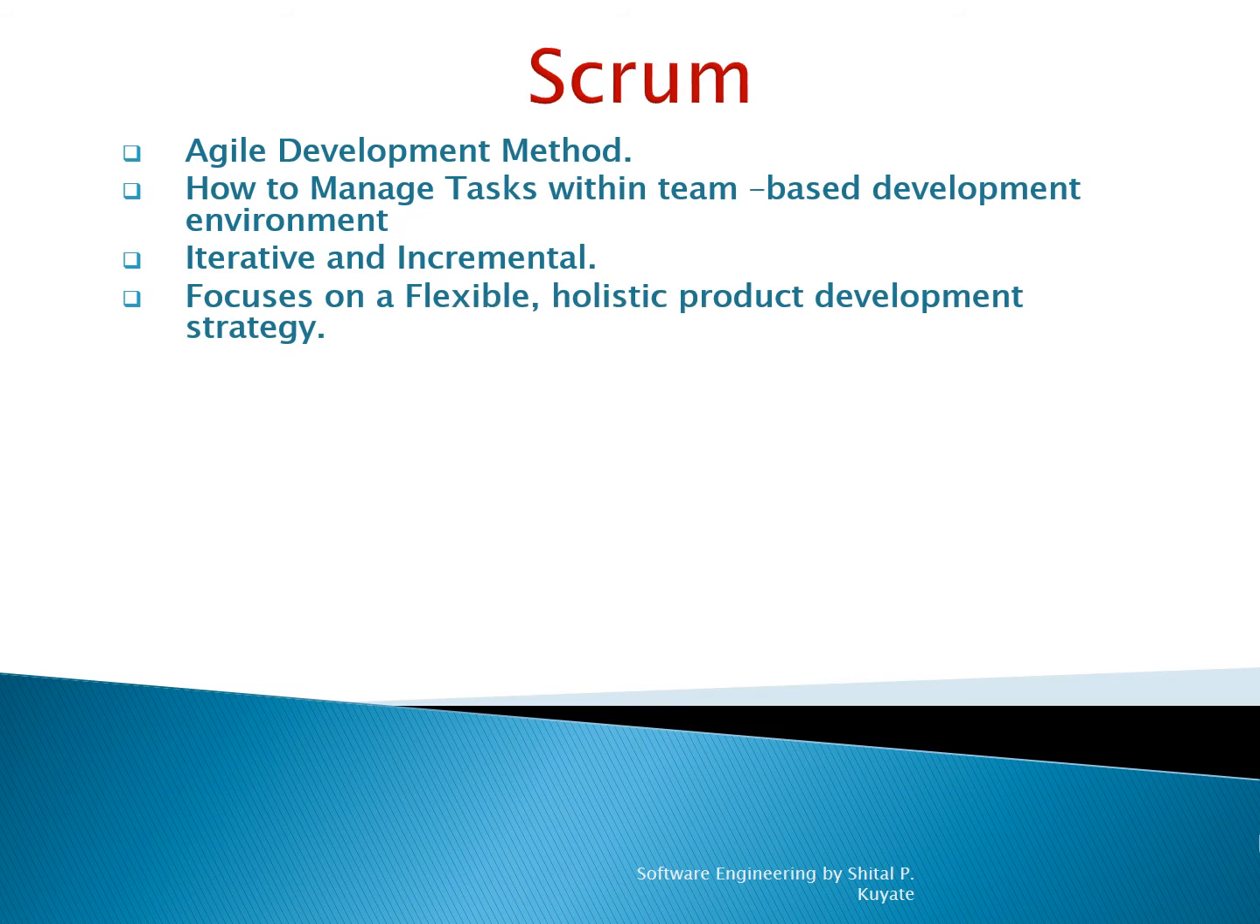Basically, Scrum focuses on a flexible, holistic product development strategy where a development team works as a unit to reach a common goal, as opposed to a traditional sequential approach. Scrum is a process framework, a particular set of practices that must be followed in order for a process to be consistent with the framework.